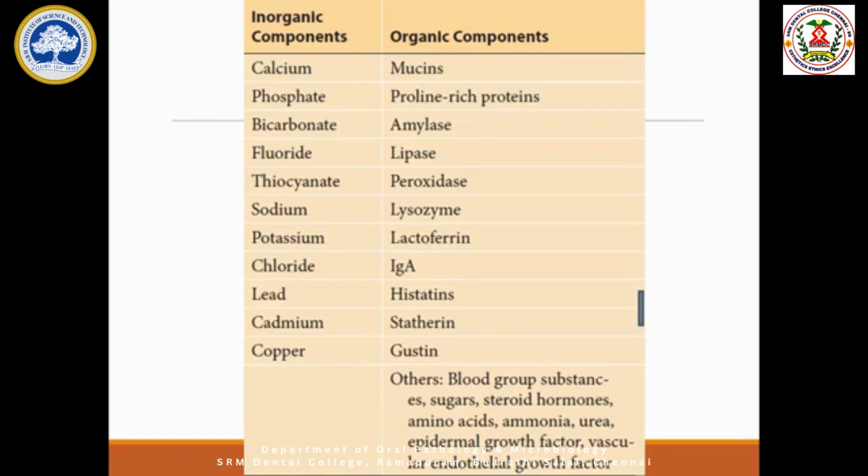And then we have lead, cadmium and copper. In the environment, so many pollutants are there. You will inhale the substances, they will go to the lungs, to the blood, and they will be secreted in the saliva also. Mostly these substances come from environmental sources. Sometimes they may be present in the body also. They may be required by the body in minute quantities only, for various functions, not much important. They will be present in the blood and they will be secreted in the saliva.